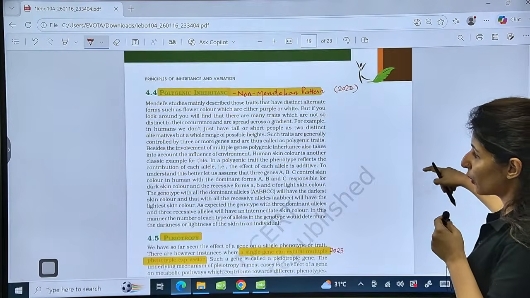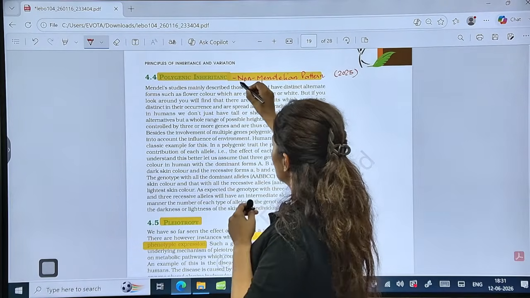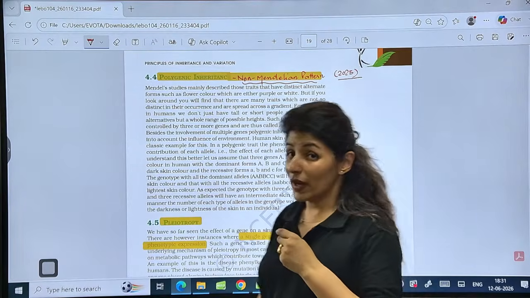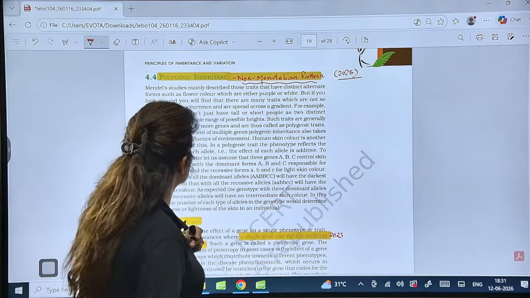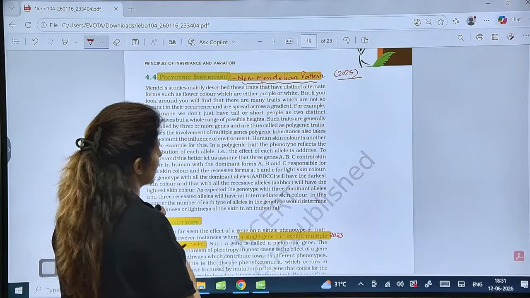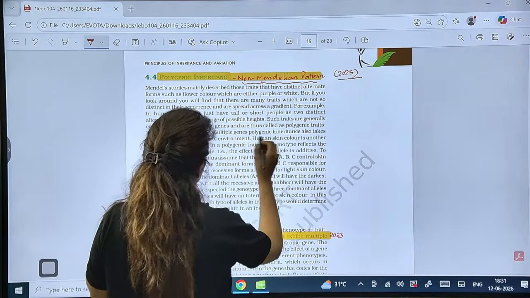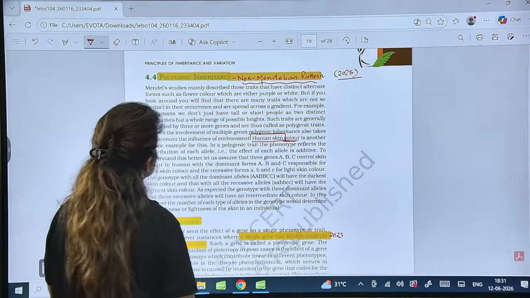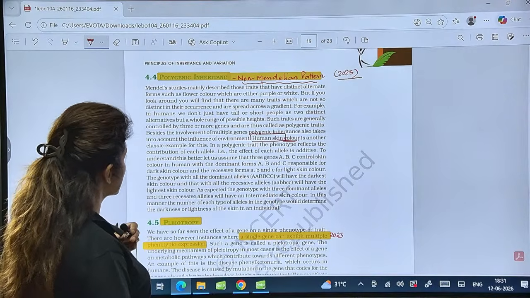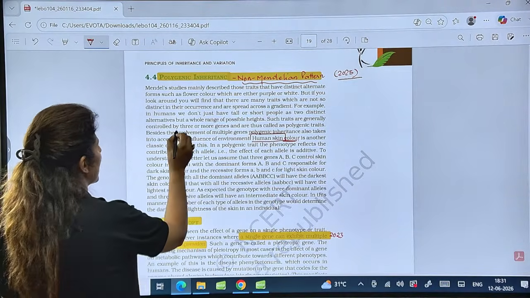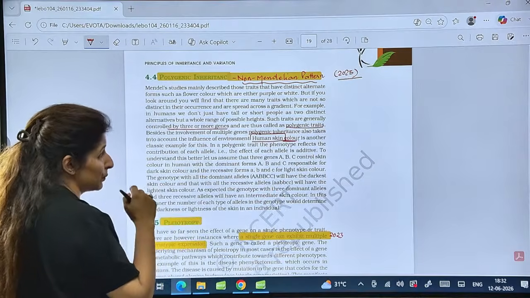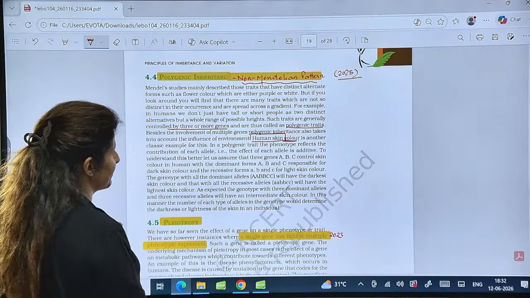Next, coming on to polygenic inheritance, guys. Again, it is a non-Mendelian pattern in which one character is controlled by multiple genes. It is also known as multiple gene inheritance. And see, human skin color is an example of this. It is controlled by 3 or more genes. Such traits are polygenic traits. Polygene means multiple genes. Is it clear?